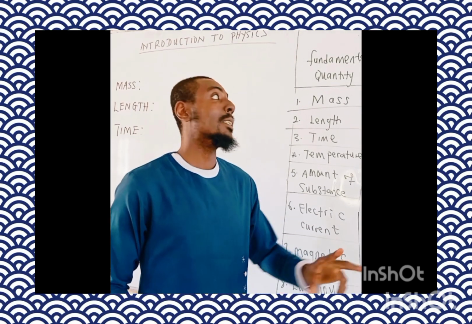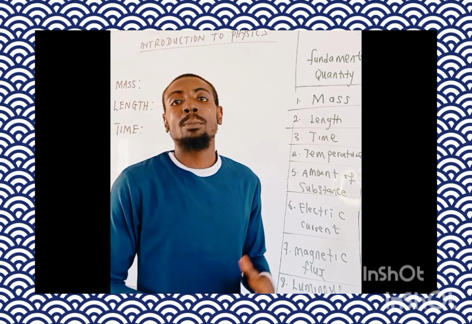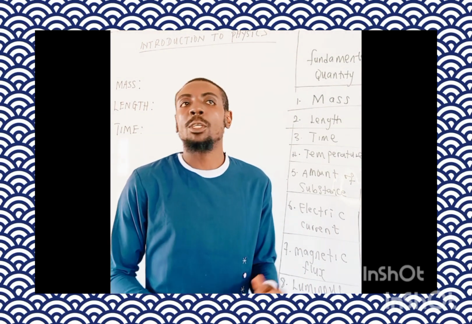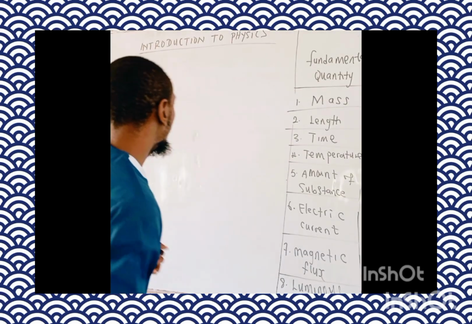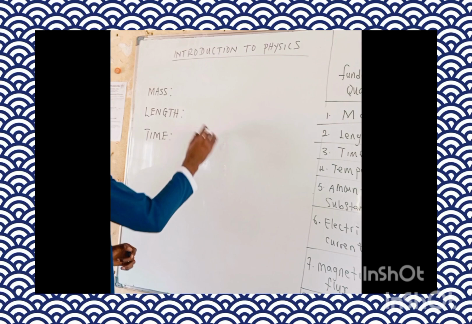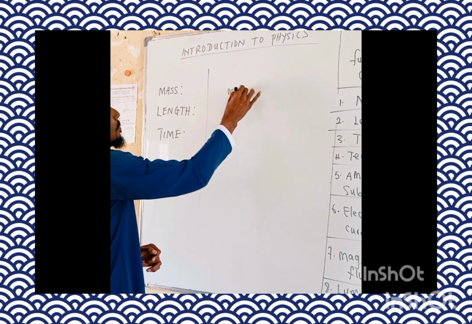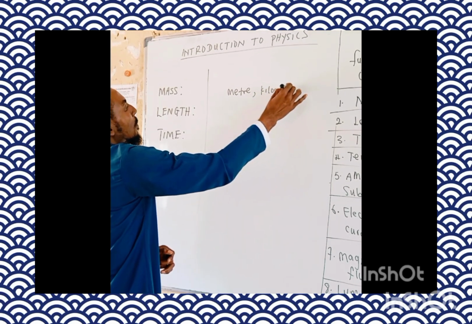The system international unit of mass, length, and time is the mass measured in kilogram, the length measured in meter, and time measured in seconds. But we arrange it from meter first: meter, kilogram, second.